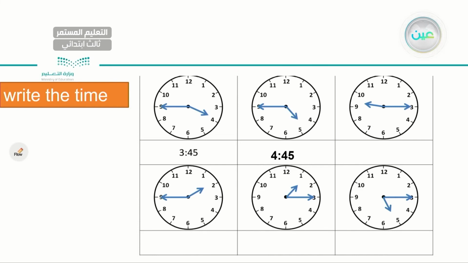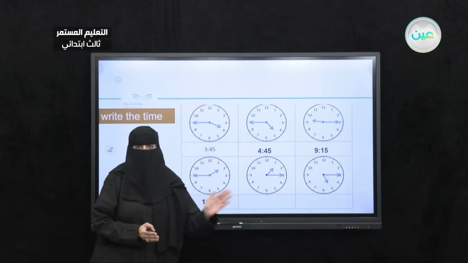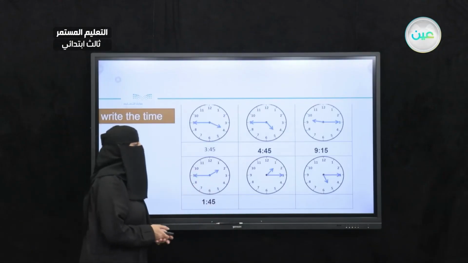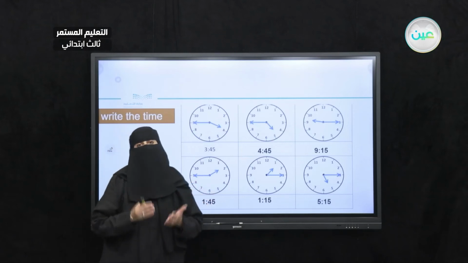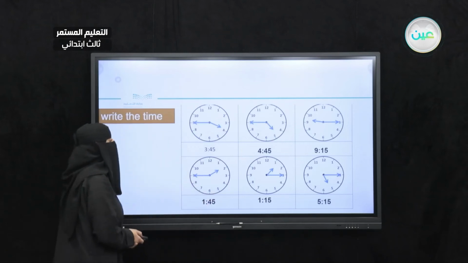What time is it? What do you think? We might say it is 9:15 or 9:15. Very good. Let's go below. We might say it's 1:45 or 1:45. The one in the middle, what time is it? We might say 1:15 or 1:15. Very good. The last one, what time is it? 5:15 or 5:15. Very good, my dear student.